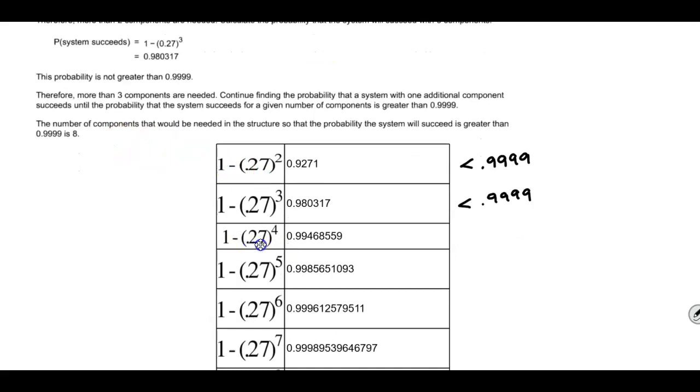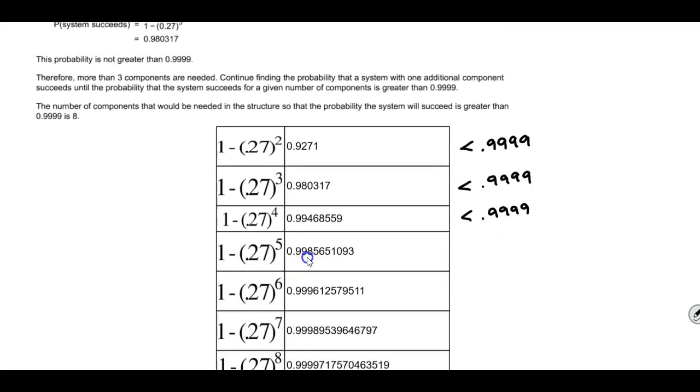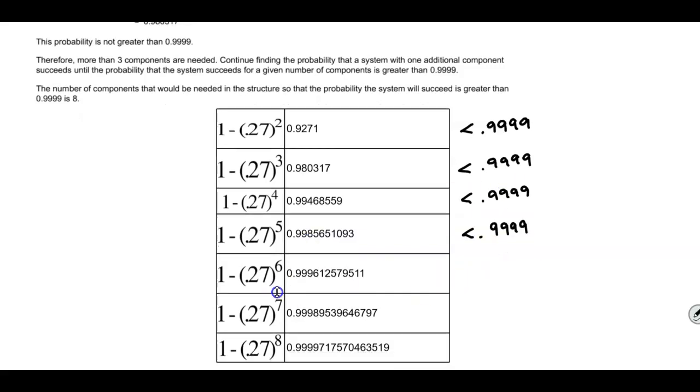If we take a look at 1 minus 0.27 to the fourth power, again, that number is less than 0.9999. 1 minus 0.27 to the fifth power, again, is less than 0.9999. If we look at 1 minus 0.27 to the sixth power, again, this number is less than 0.9999. If we look at 1 minus 0.27 to the seventh power, this number is still less than 0.9999.